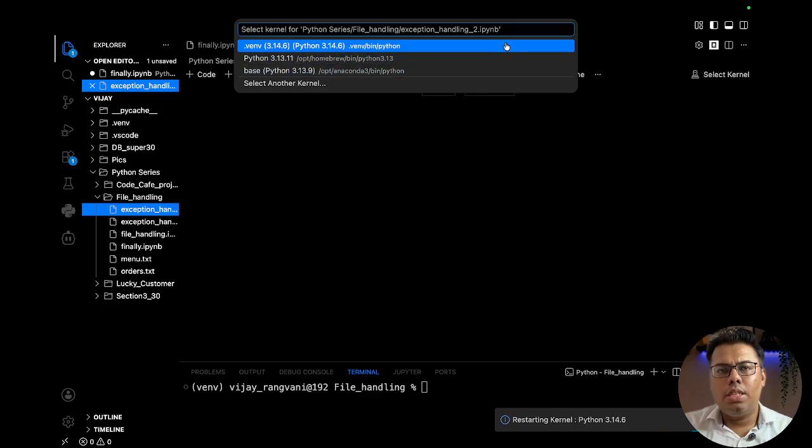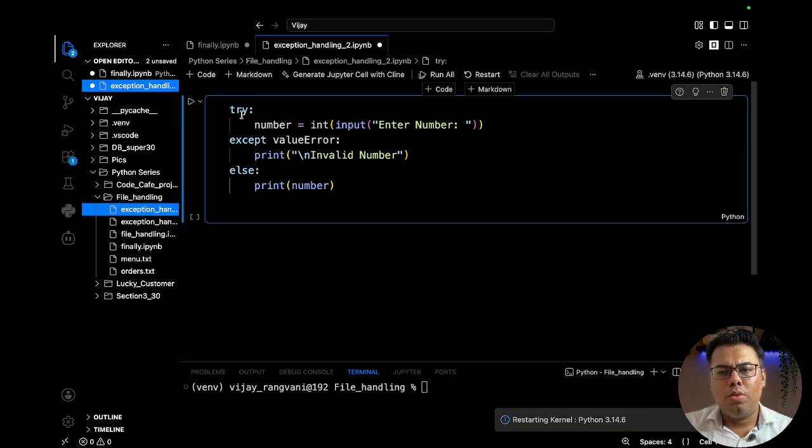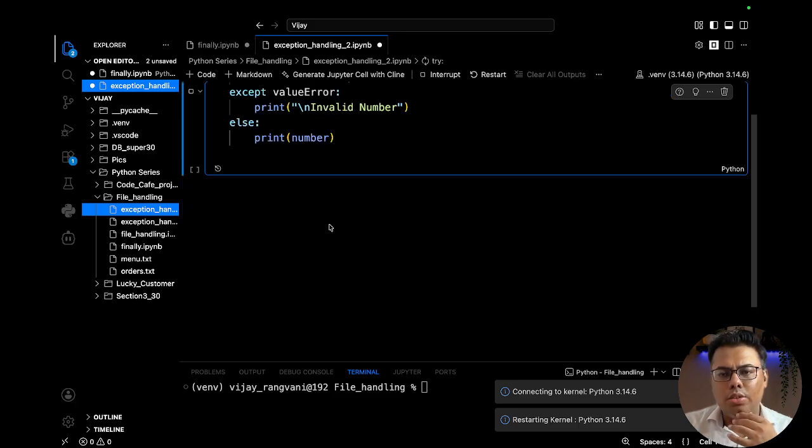Let me select the kernel, paste the code here and try to execute it. I'm not sure if there is any issue with the kernel. Just allow me a second to check.